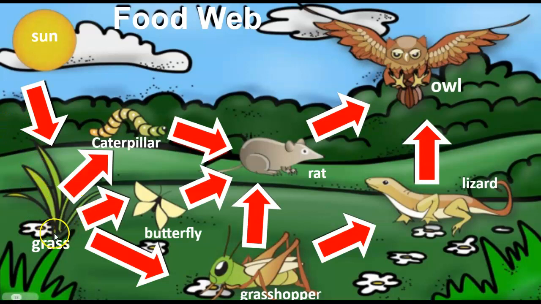And from the grass, it goes to caterpillar, it goes to butterfly, it goes to grasshopper, which then can go, these three can go to a rat, or the grasshopper can go to a lizard, and then either the rat or the lizard goes to the owl. So many different ways, and then eventually, like I said, the owl goes to a decomposer. It could be a number of decomposers.